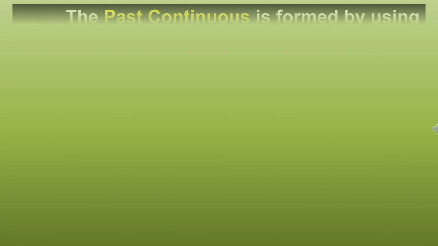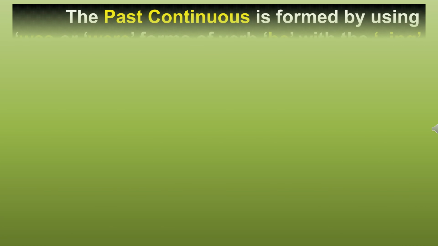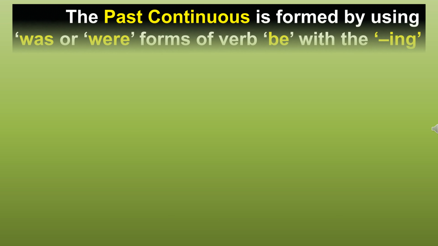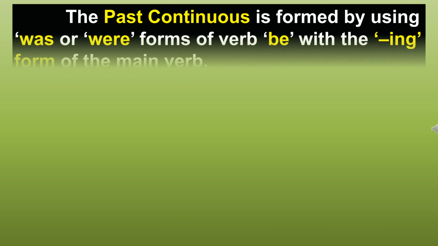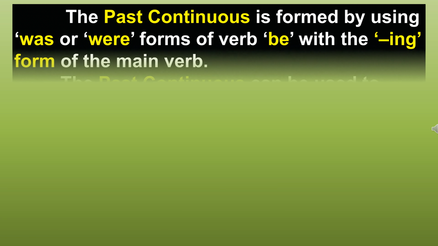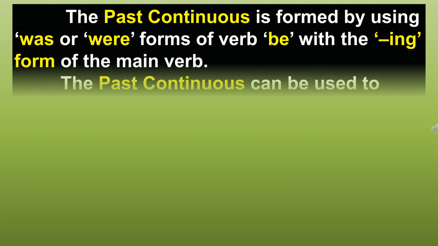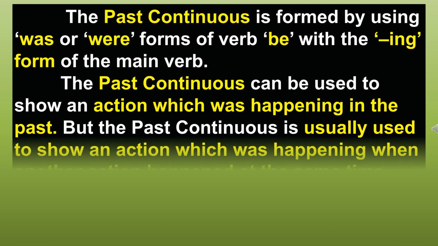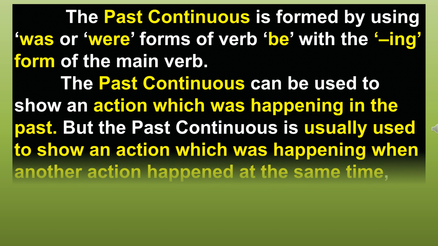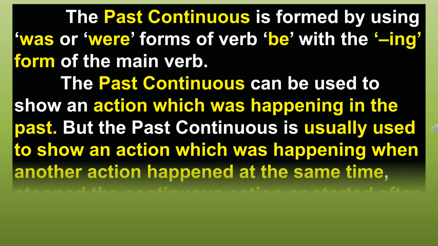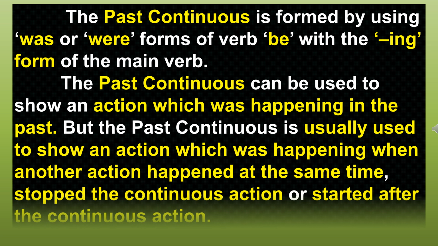The past continuous is formed by using was or were forms of verb be with the ing form of the main verb. The past continuous can be used to show an action which was happening in the past, but the past continuous is usually used to show an action which was happening when another action happened at the same time, or stopped the continuous action, or started after the continuous action.